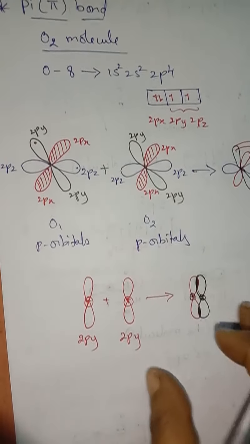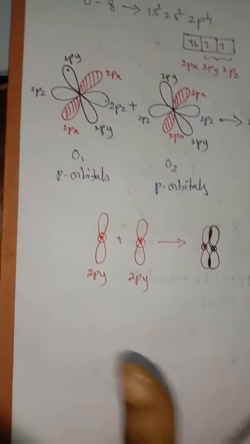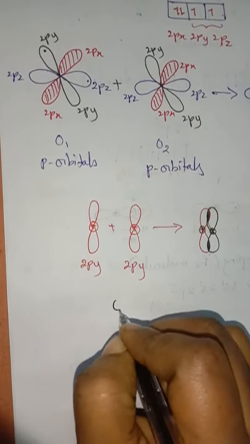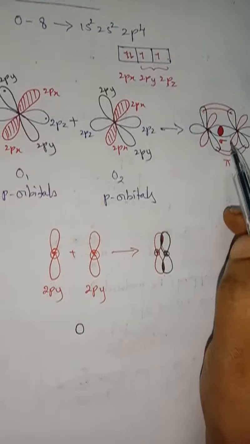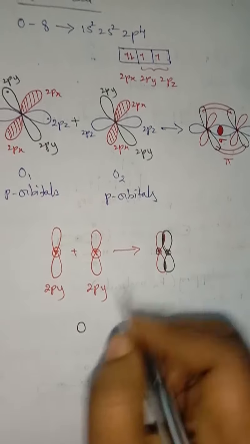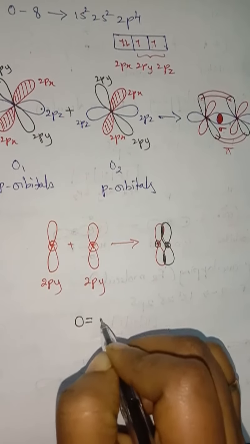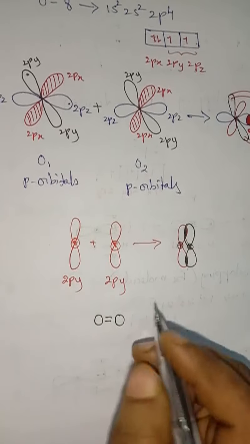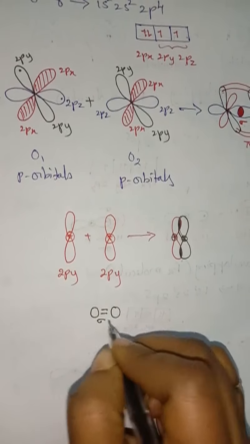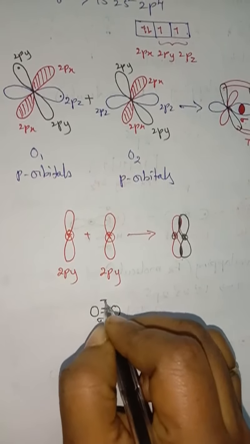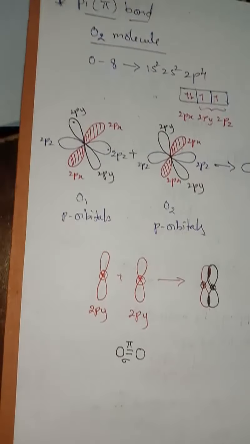Understand? Lateral overlapping. So by this, what did you understand? In oxygen, how many bonds are formed? One is sigma bond, another one is pi bond. That is why oxygen will be having a double bond with the other oxygen. The first bond which is formed is sigma bond, another bond which is formed is pi bond.